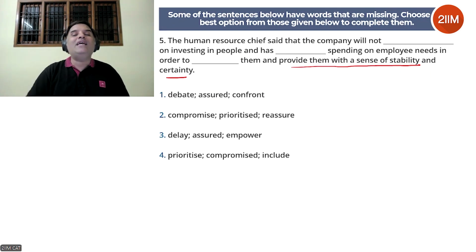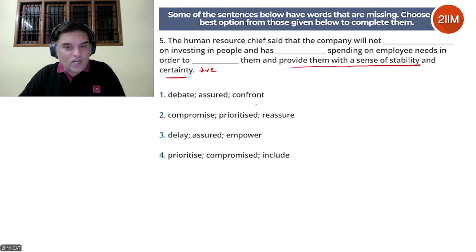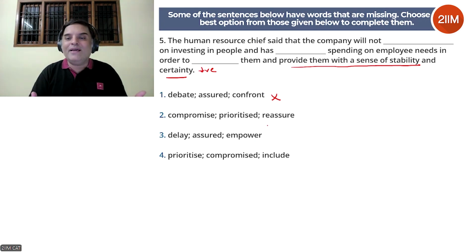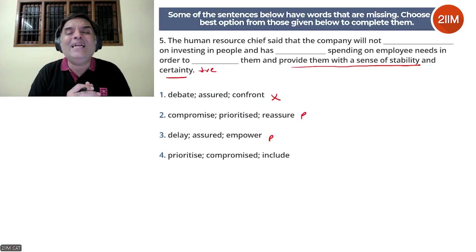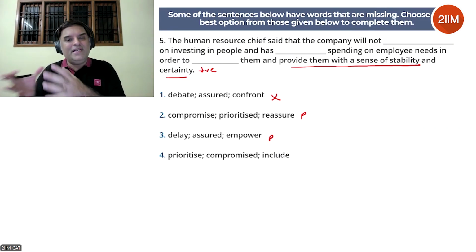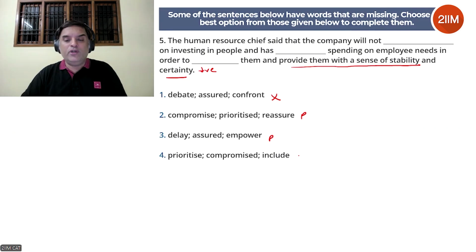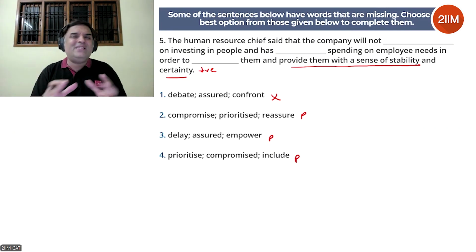So spending on employee needs in order to dash them. Now it's positive, so this has to be a positive word. It could be protect, in order to protect them, has to be positive. So let's look at that first. In order to confront them, that doesn't make sense. Confront is negative, does not fit the context at all. In order to reassure them, and provide them with a sense of stability and certainty, that makes sense. You're reassuring them, and sense of stability and certainty goes very well with that. So let's park it. In order to empower them, that makes sense as well. In order to include them and provide them with a sense of stability and certainty, that doesn't really make sense here. Include with stability and certainty doesn't really go well. So we're going to eliminate it or park it if you want, because it kind of fits, but not really.